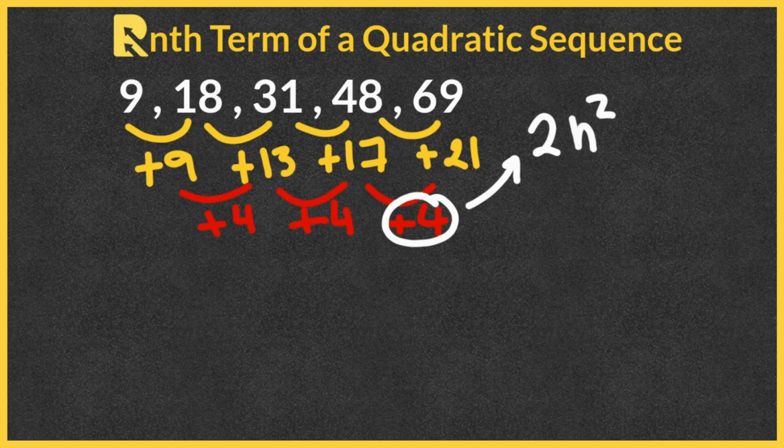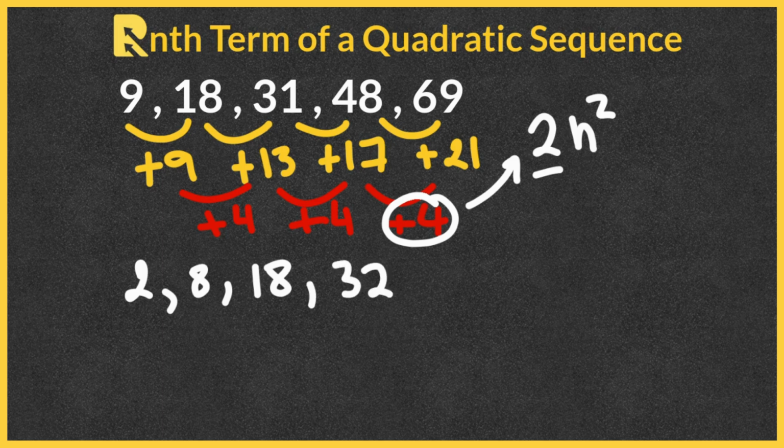The next step is to write the square numbers times by 2. So 2 times 1, that would be 2. 2 times 4, that would be 8. 2 times 9, that is 18. 2 times 16, that would be 32. And 2 times 25, that would be 50.